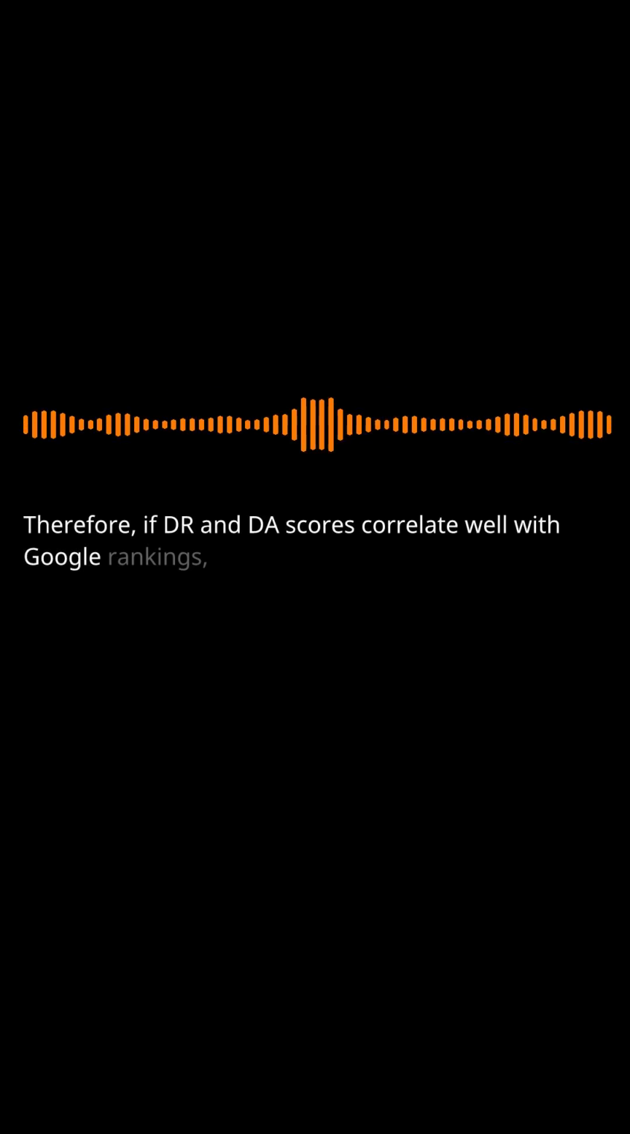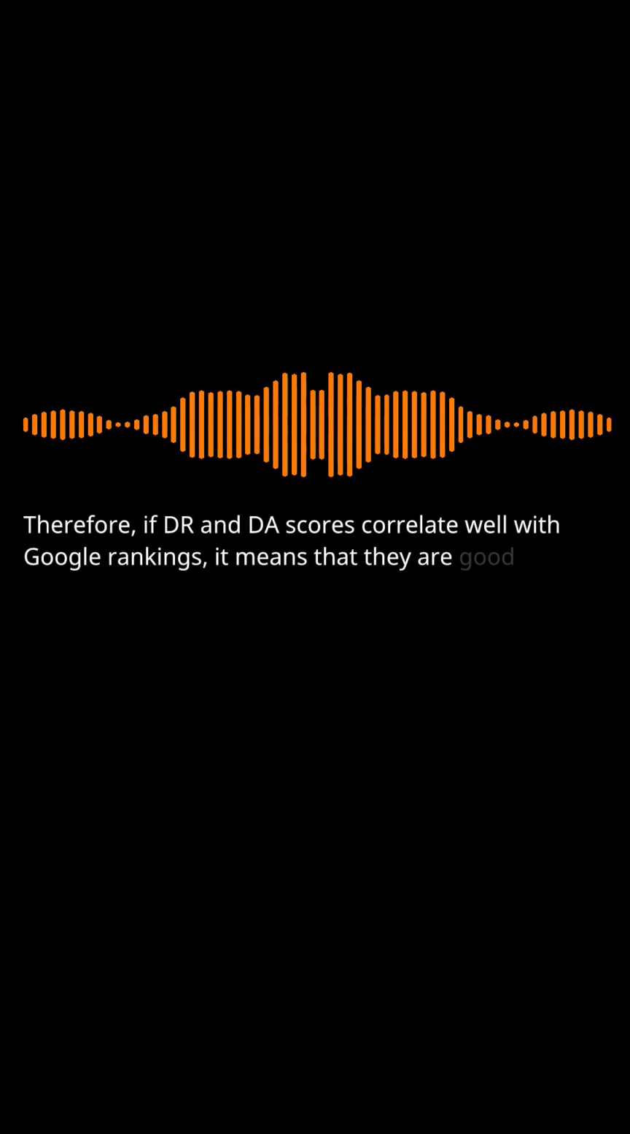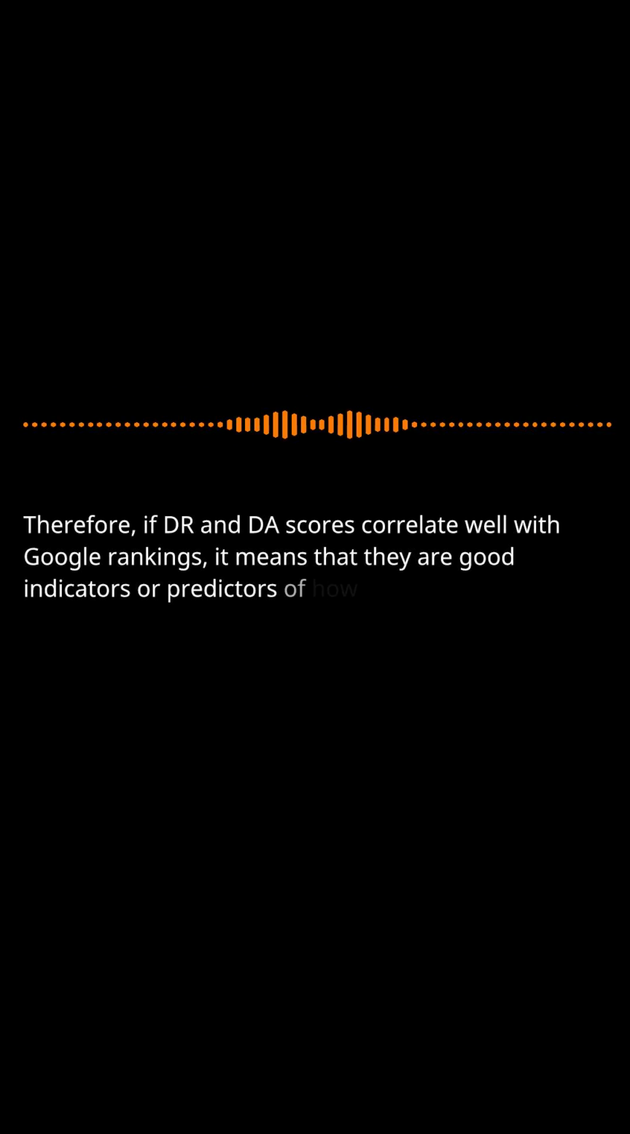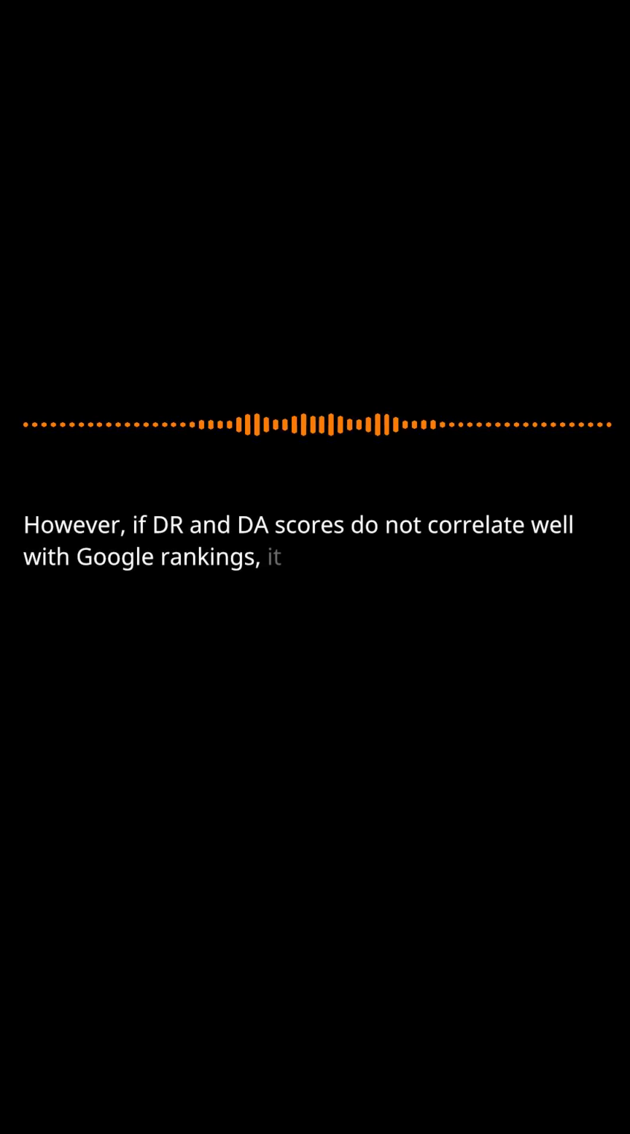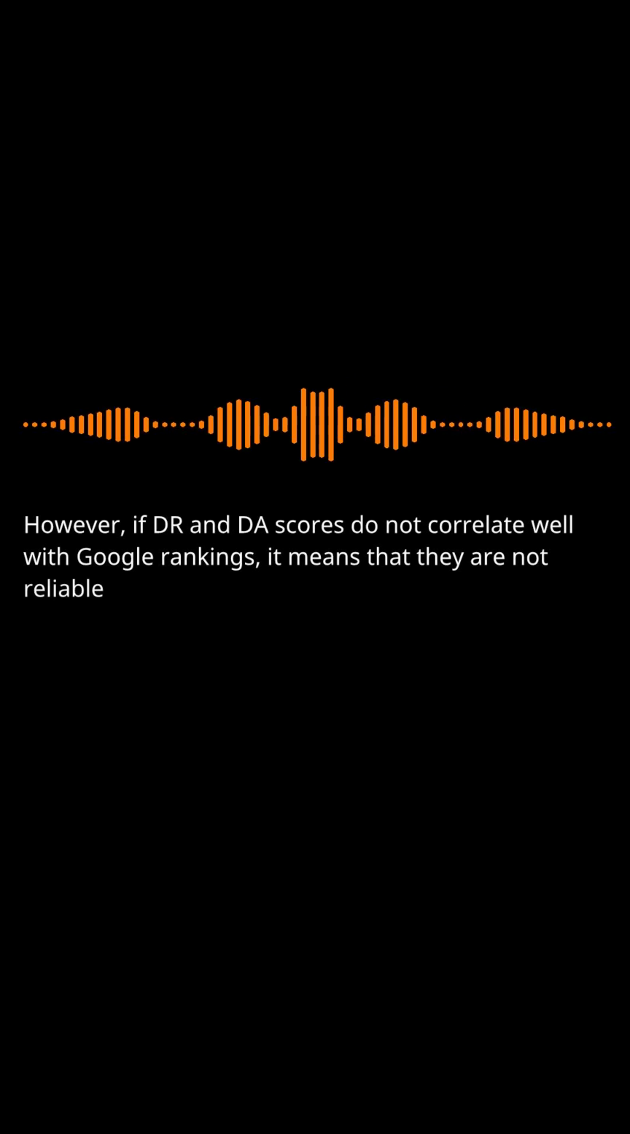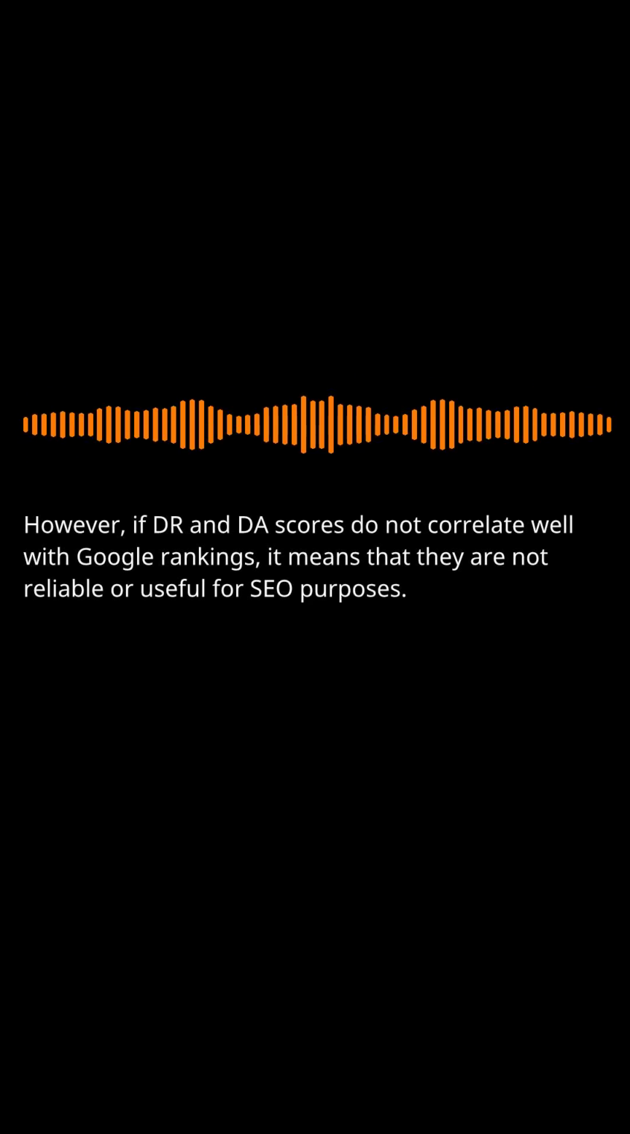Therefore, if DR and DA scores correlate well with Google rankings, it means that they are good indicators or predictors of how well a website will rank on Google. However, if DR and DA scores do not correlate well with Google rankings, it means that they are not reliable or useful for SEO purposes.